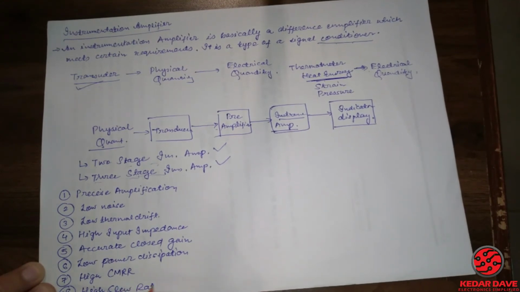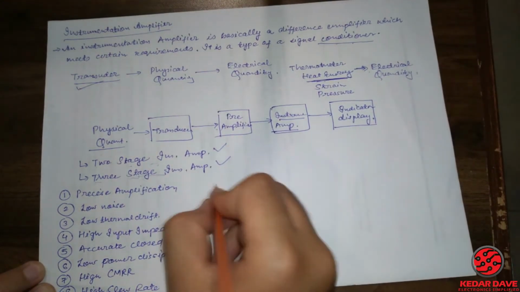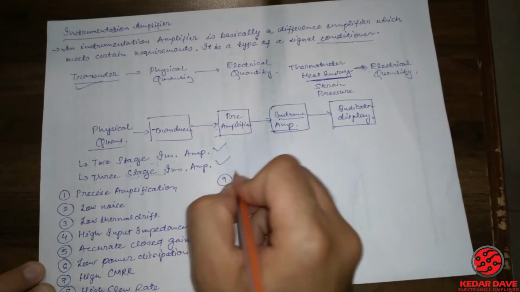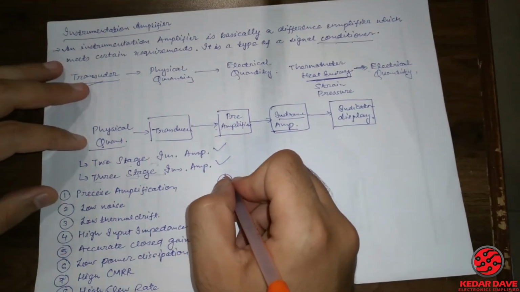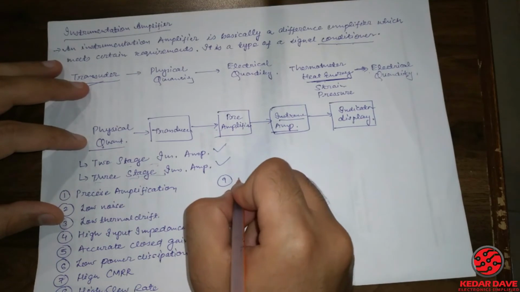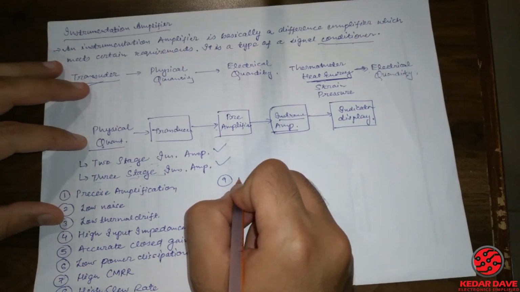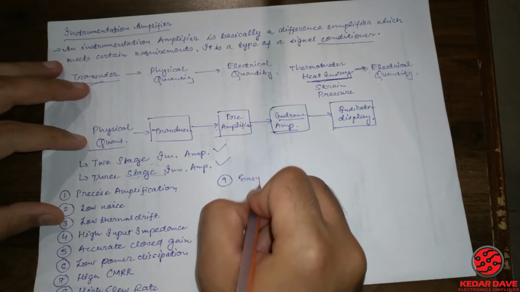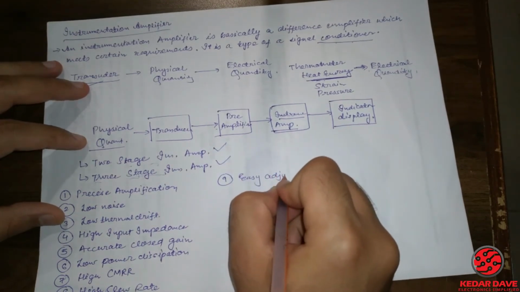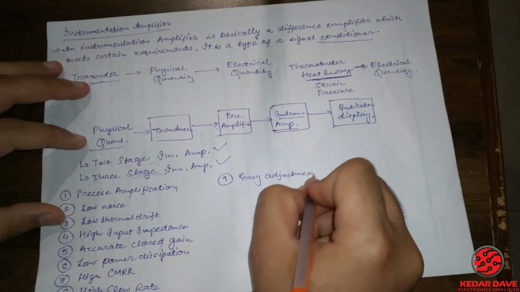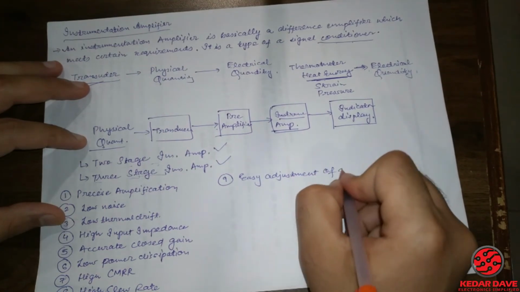Slew rate is how a nominal change at the input side is reflected at the output terminals. And the ninth is easy adjustment of gain.